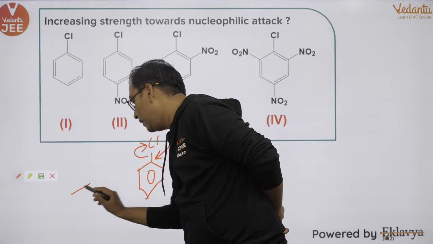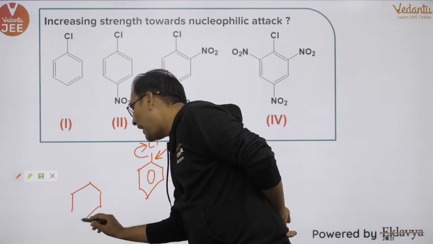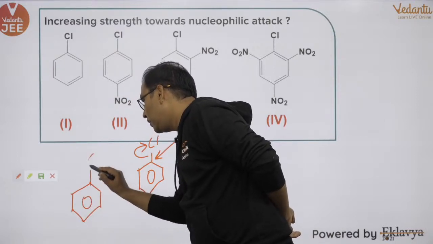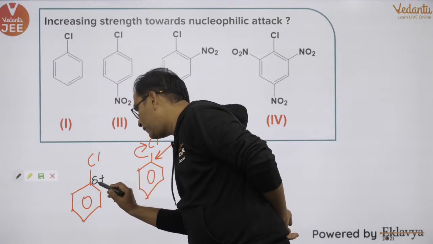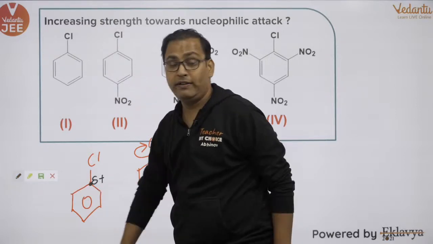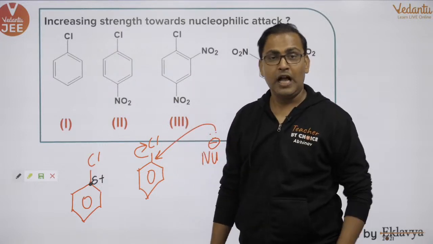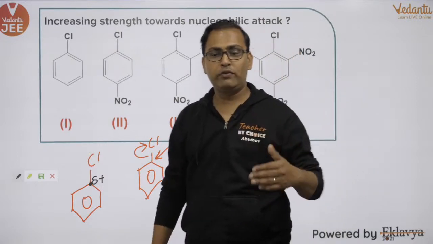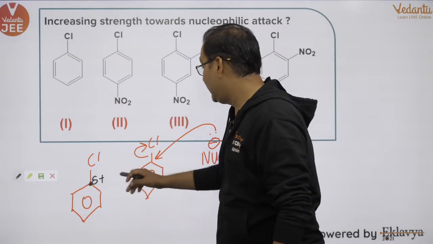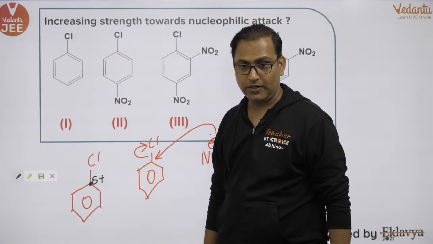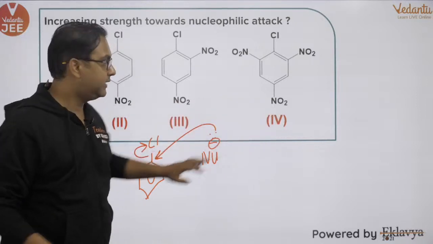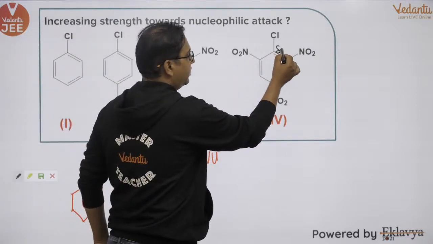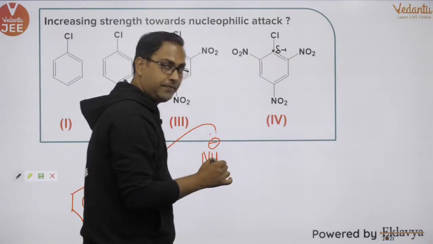For this to happen, the delta positive on this carbon should be very, very high. The higher the delta positive, the more will be the tendency of this to happen. So we can see here in the fourth case, the delta positive on this carbon will be strongest.